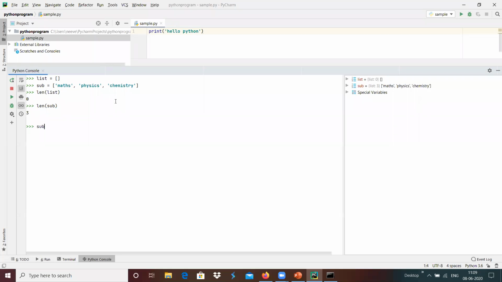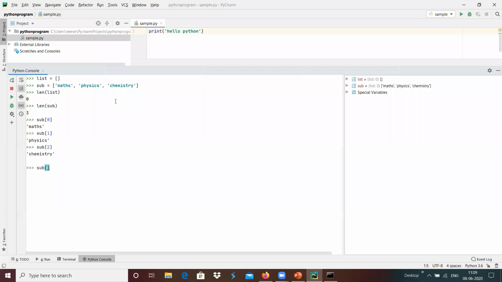For example, we can do sub of 0, which provides maths as a string, sub of index 1, which is physics, sub of index 2, which is chemistry.